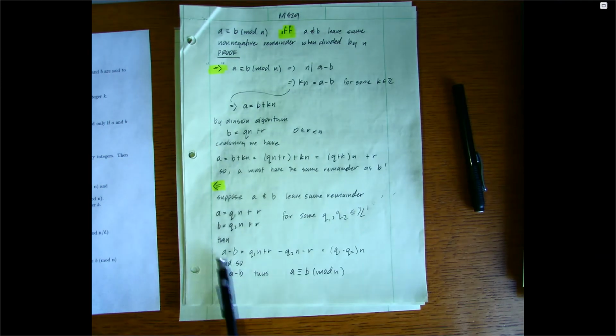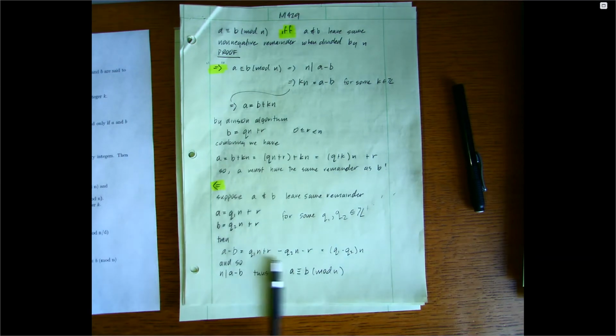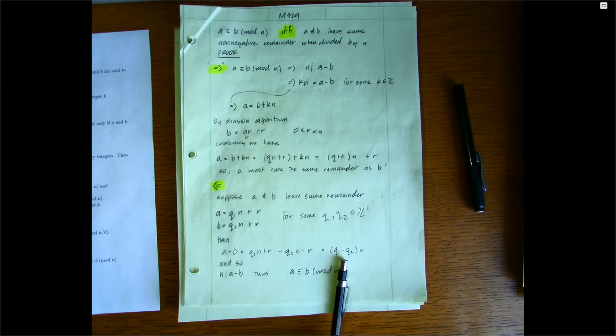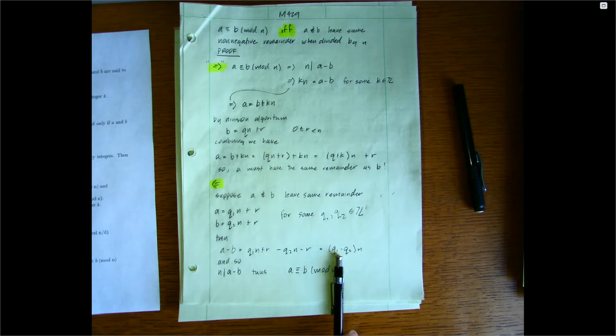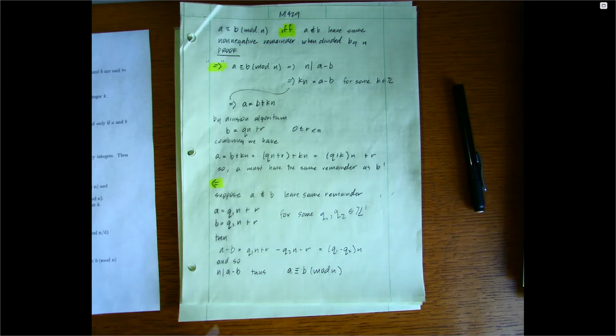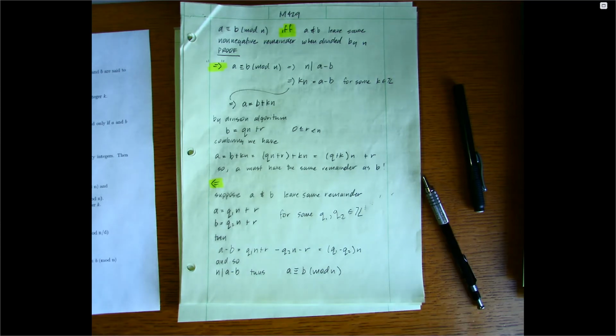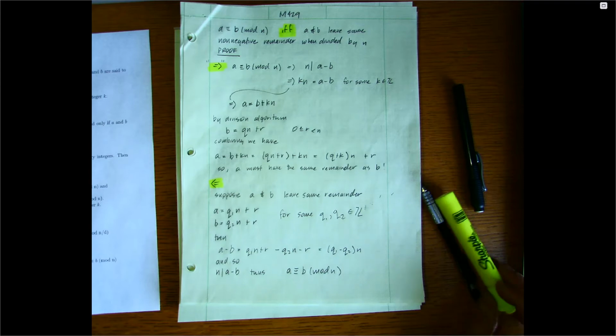So then a minus b, if I construct the difference here, what do we get? We get q1n plus r minus q2n minus r, which we would call (q1 minus q2) n. And what we can see is that n divides the difference here, because this is certainly an element in the integers, n times some integer is equal to a minus b. So n divides the difference. If n divides the difference, then they're congruent. So indeed, two integers are congruent mod n if and only if they leave the same non-negative remainder.